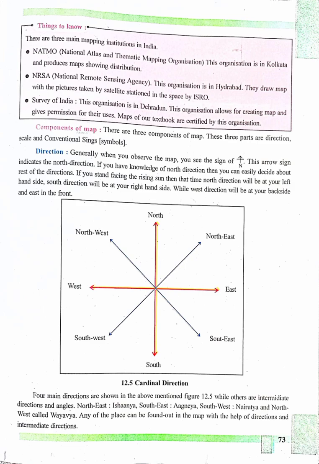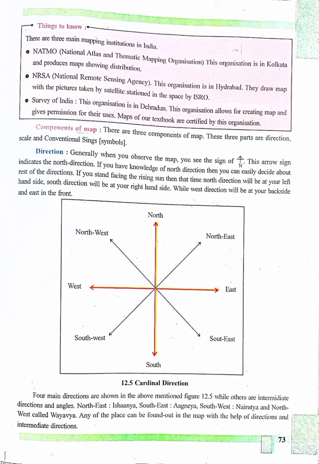Components of map. There are three components of map. These three parts are direction, scale, and conventional signs, that is, symbols. Let's study about them one by one. First one is direction. Generally, when you observe the map, you see the sign of N with arrow. This arrow sign indicates the north direction. If you have knowledge of north direction, then you can easily decide about the rest of the directions.